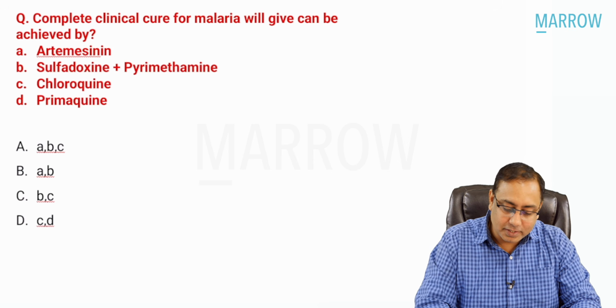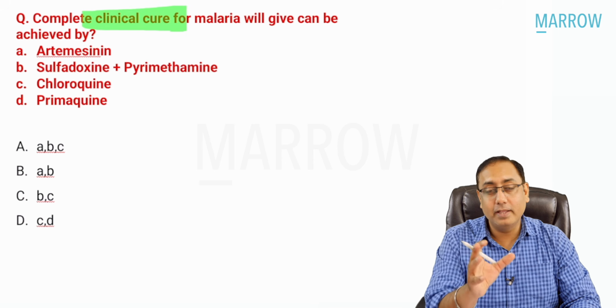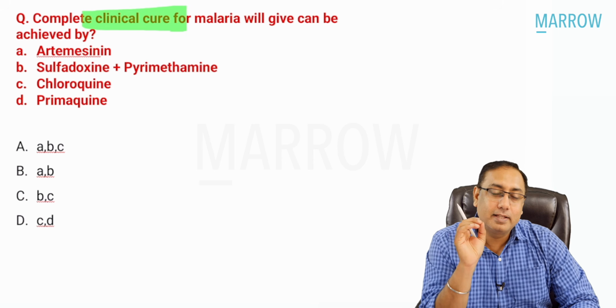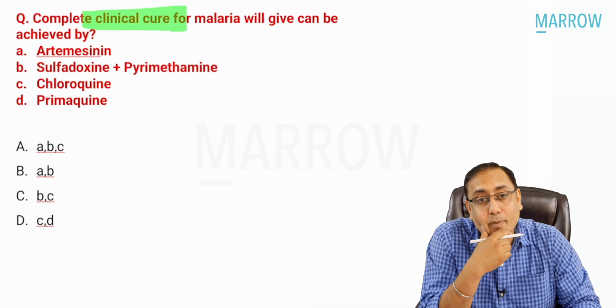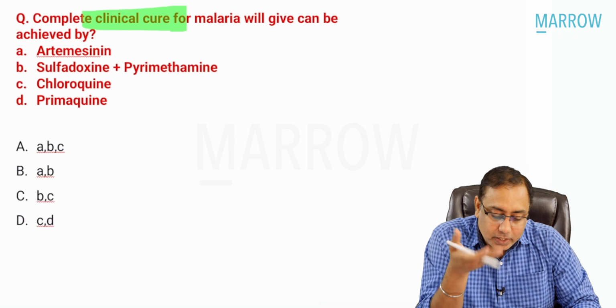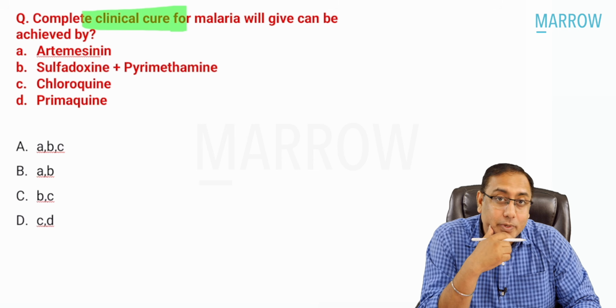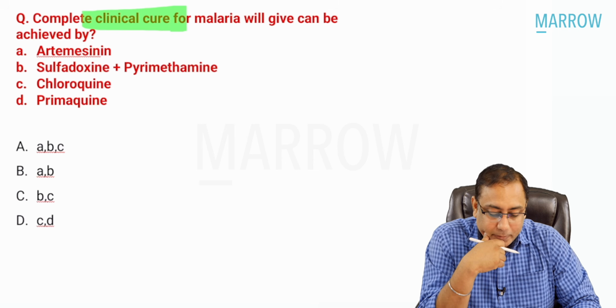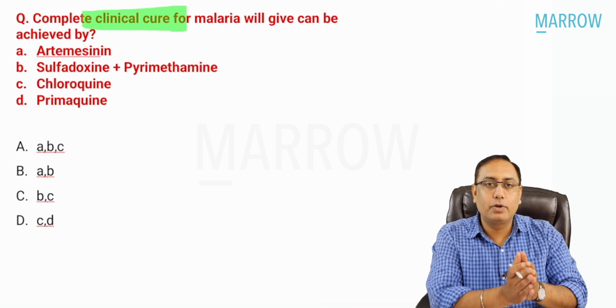Direct question, direct answer. Complete clinical cure for malaria can be achieved by, again, this question had the options artemisinin, sulfadoxine, pyrimethamine, chloroquine, and primaquine. Of course the question has multiple options, but it is difficult to choose which 3 or which 2 to pick.